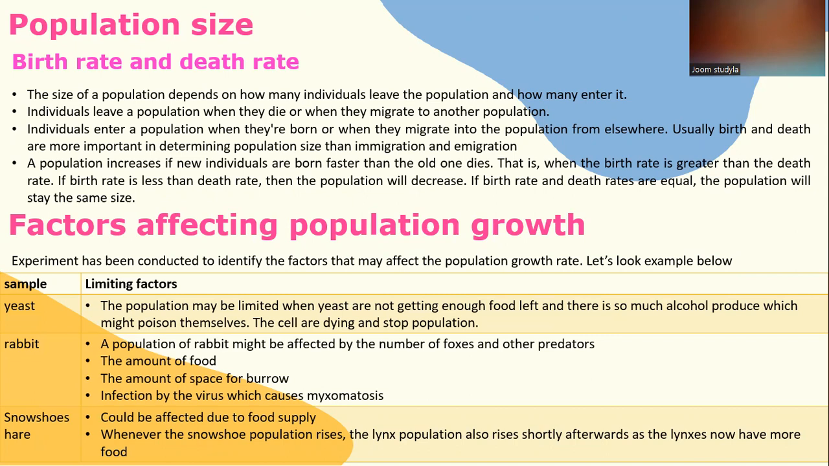And the third example is about snowshoe hares. Limiting factors could be affected due to food supply. Whenever the snowshoe hare population rises, the lynx population also rises shortly afterward, as the lynx now have more food to eat.